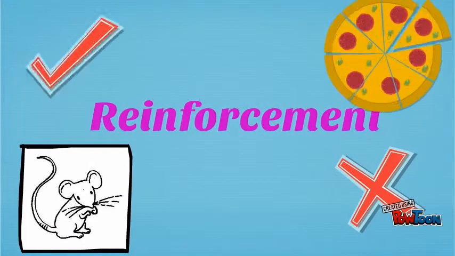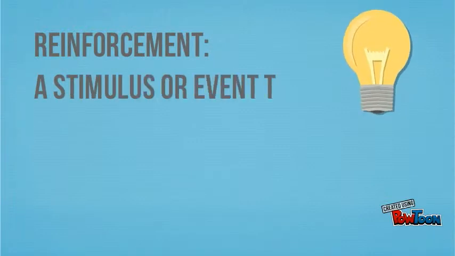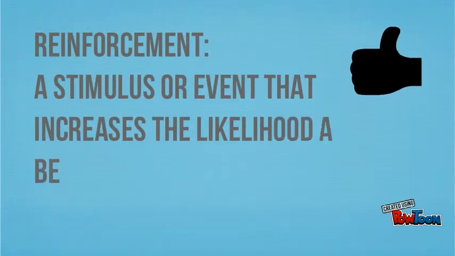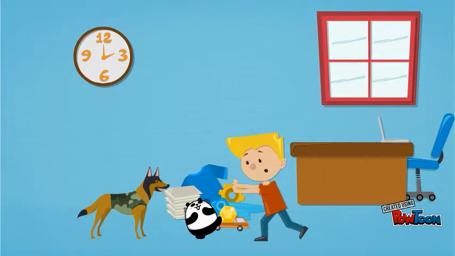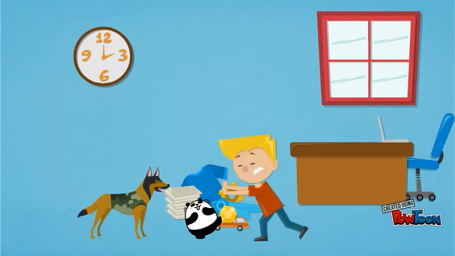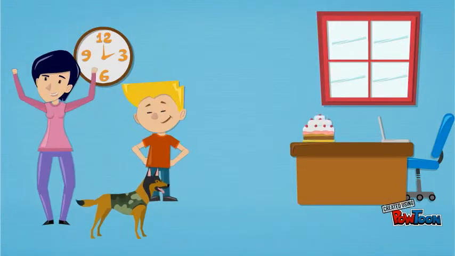In this video, we will be discussing reinforcement. Reinforcement is a stimulus or event that increases the likelihood a behavior will be repeated. For example, Johnny needs to clean his room. His mother knows he loves cake and offers the incentive that if Johnny cleans his room, he will receive a piece of cake. Johnny will continually clean his room after that since he knows that every time he does, he will receive cake.